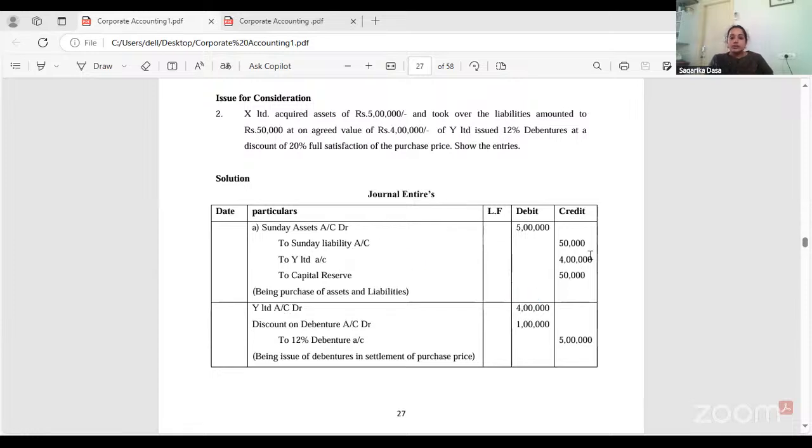Next, this 4 lakhs, they are issuing in terms of this 5 lakh asset value, they are issuing in terms of the discount on debentures. So, Y Limited account debit 4 lakhs, that is purchase consideration. Discount on debentures is 1 lakh, that is nothing but your 20% discount. That is 5 lakhs into 20%, it comes to 1 lakh. To 12% debentures, total debentures value is 4 lakhs plus 1 lakh is 5 lakhs. This is for the issue of debentures for a consideration, that is against the purchase consideration.